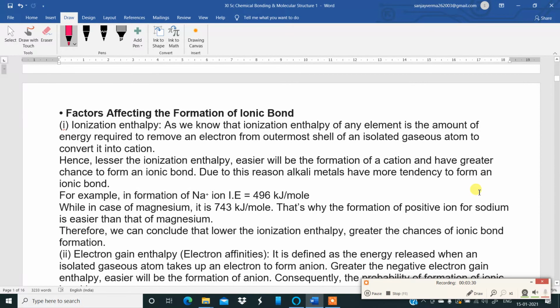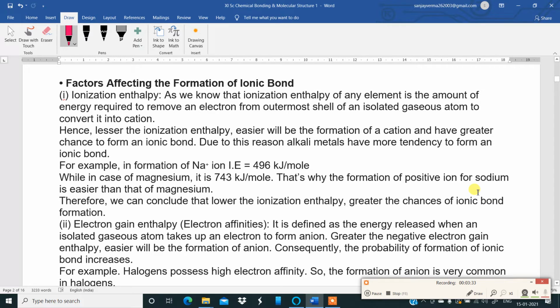Then, factors affecting the formation of ionic bond. Very important here. The first factor is ionization enthalpy. The next one is electron gain enthalpy, electron affinities. So here, keep in mind, lesser the ionization enthalpy, easier will be the formation of a cation and have greater chance to form an ionic bond. Remember that, the key sentence over here. So, that is the first factor.